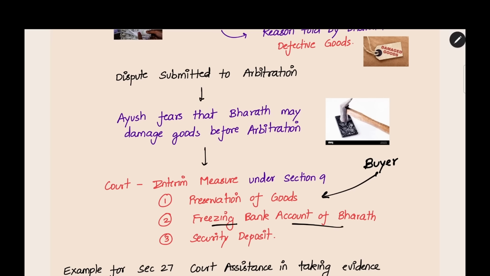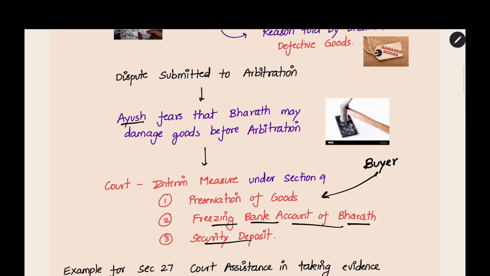And freezing the bank account of Bharat, the buyer. If he does not have any money, the seller cannot recover any money. So, in order to secure the amount from Bharat, he has to get an order from the court to freeze the bank account. If the bank account is frozen, then no one can take the amount, and if the arbitration comes in favor of the seller, he can recover the amount from Bharat, the buyer.